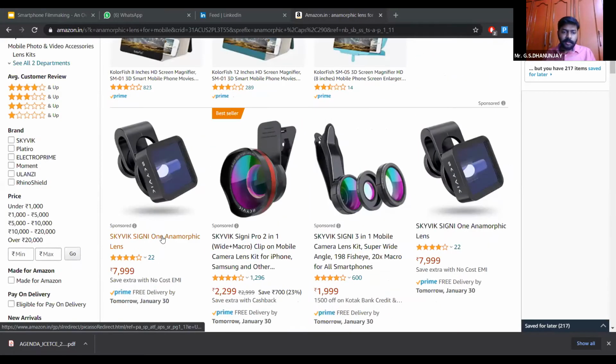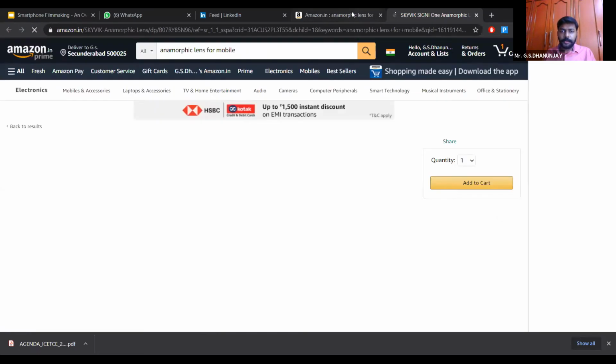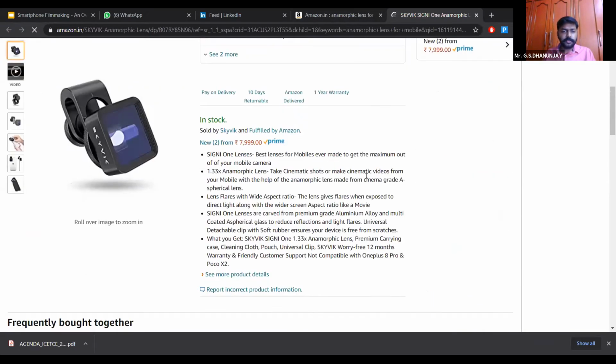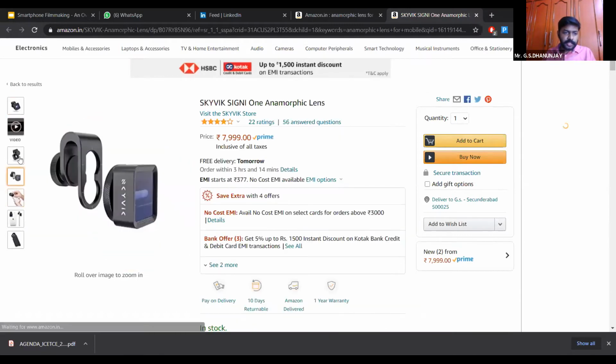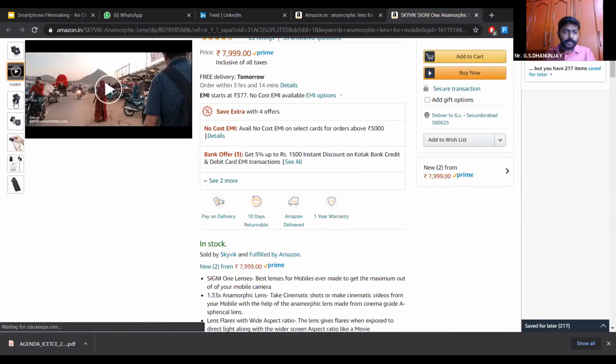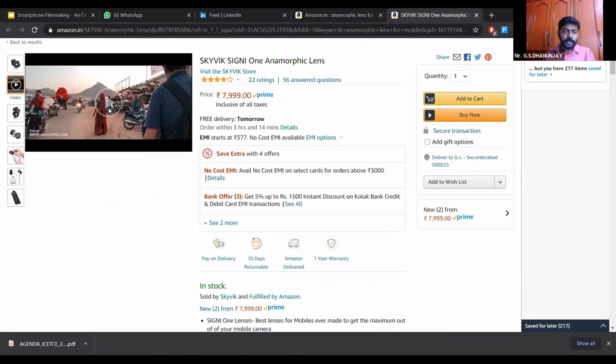So an anamorphic lens is an extension lens which basically squeezes and de-squeezes the image. There are a lot of manufacturers who manufacture this anamorphic lens just to give a cinematic field of view to your footage.